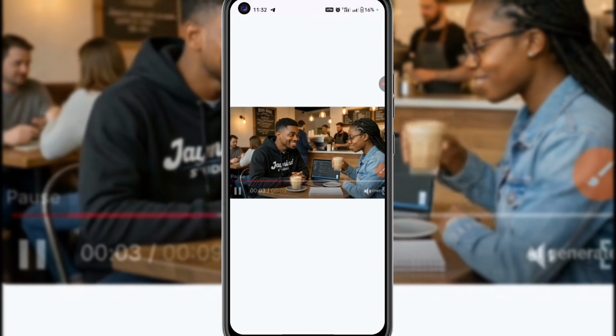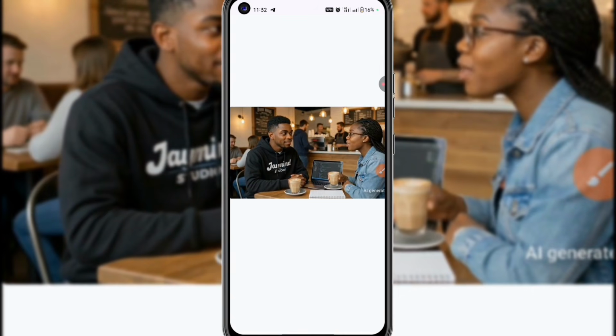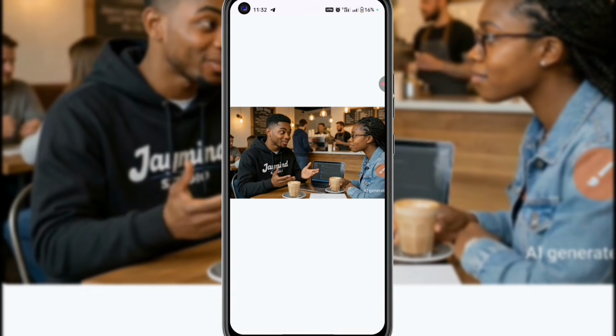Grok AI is now paid. Yeah, smart are still creating for free.